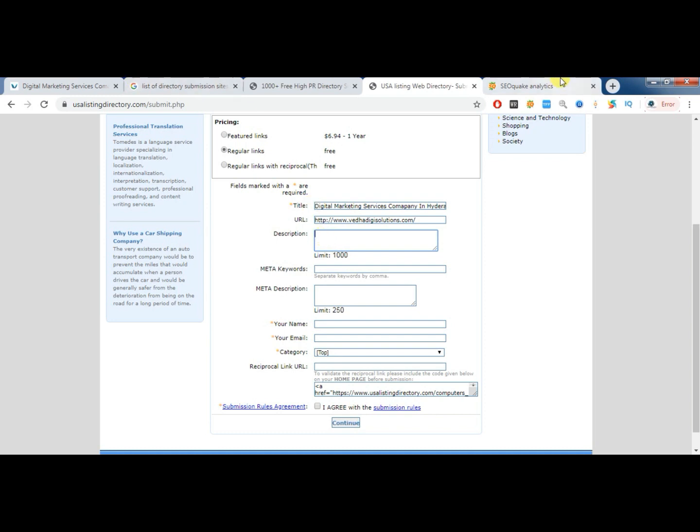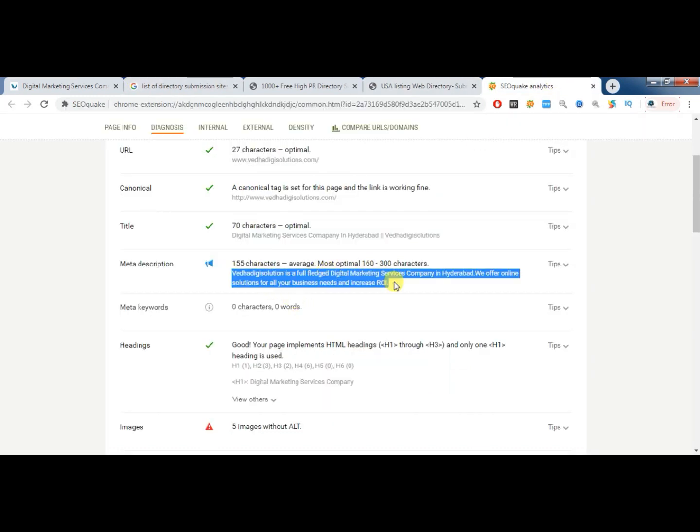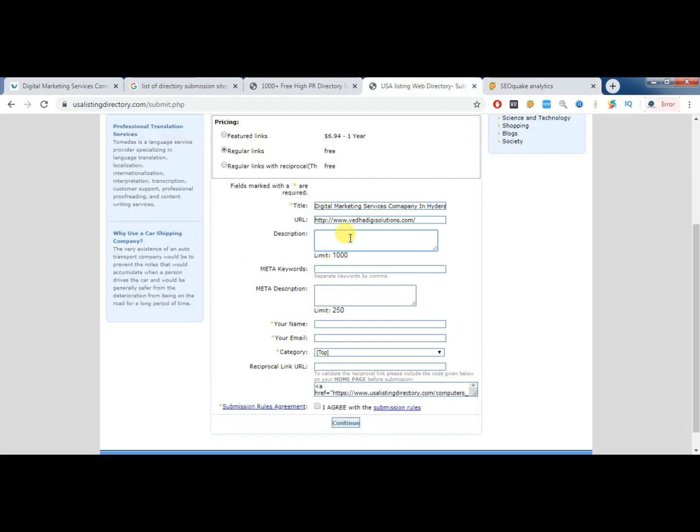In such cases you can use the meta description as your description, and meta keywords are nothing but the keywords you want visitors to find you with. My meta keyword could be Digital Marketing Services Company, and you can see the keywords are separated by commas, like Digital Marketing Services Company in Hyderabad. So meta keywords are the keywords you want to target, and here the meta description.